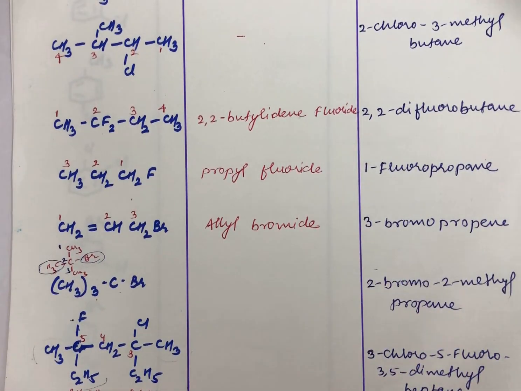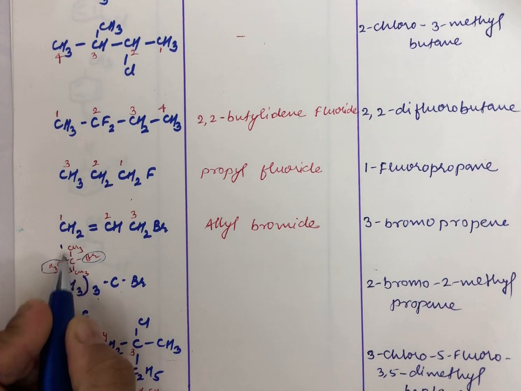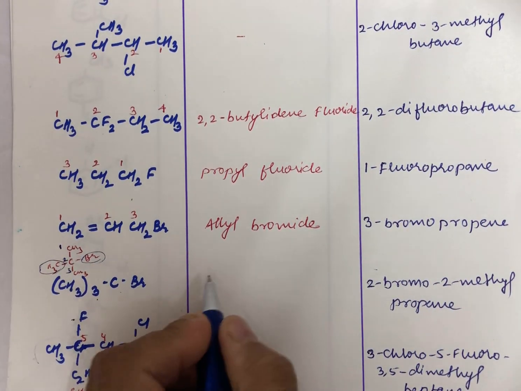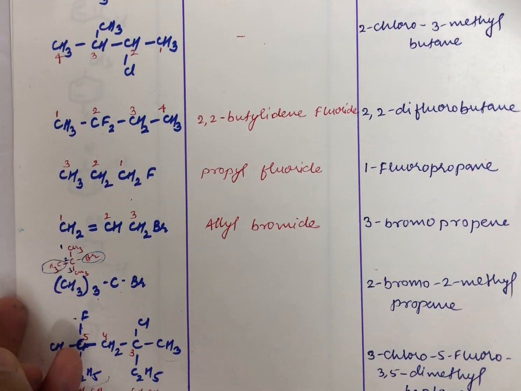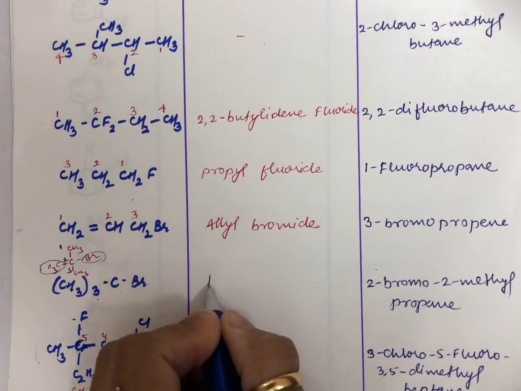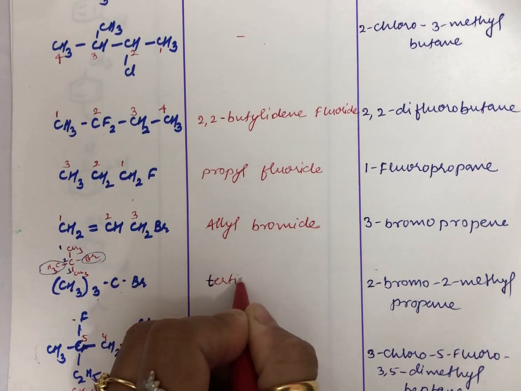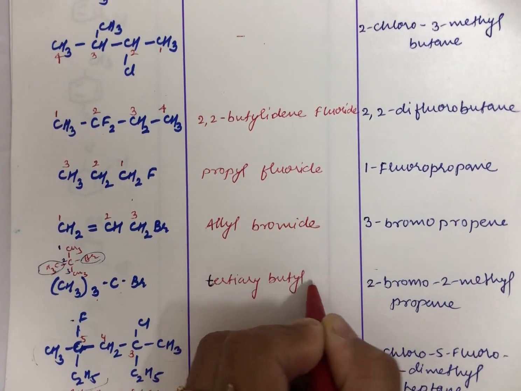Now if you move on to this, you can see that this carbon is a tertiary carbon because 3 different groups are attached to it. So you name this as tertiary, and 4 carbons are there, so butyl, and then Br is there, so bromide. The common name for this is tertiary butyl bromide.